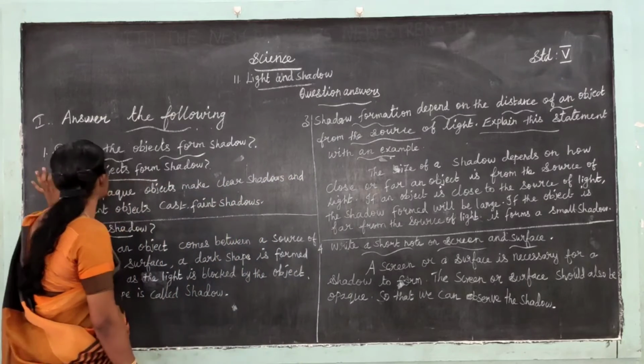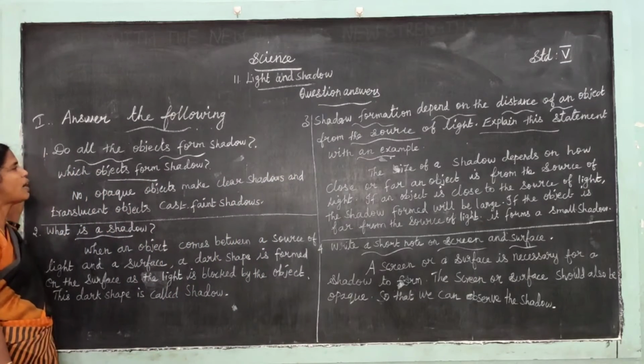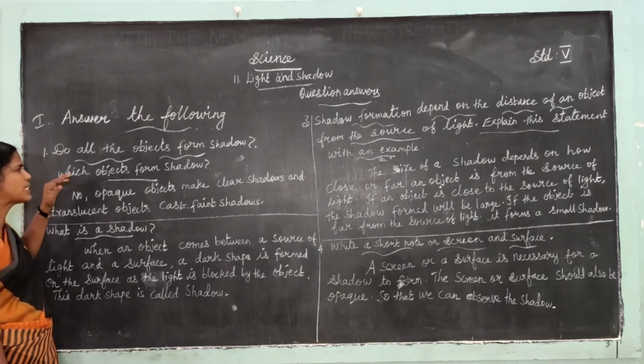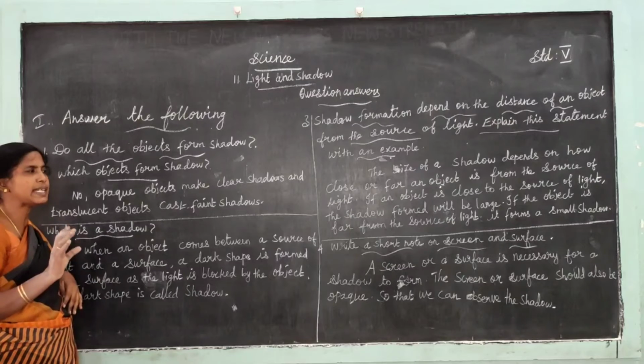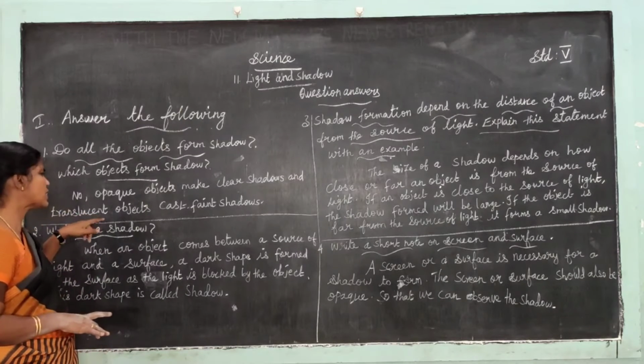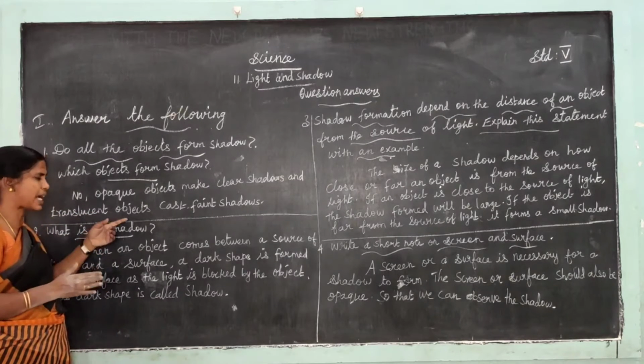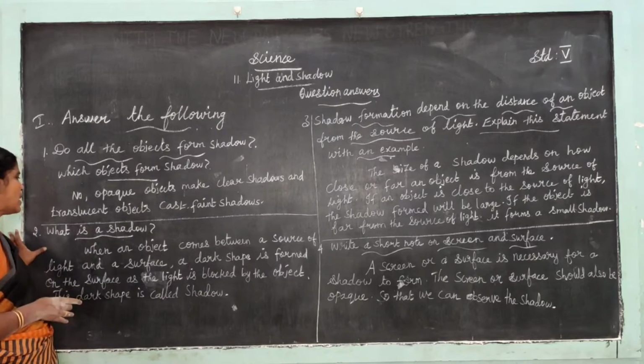Once again, answer the following. Do all the objects form shadows? No. Opaque objects make clear shadows, and translucent objects make faint shadows. Okay, next one: what is a shadow?